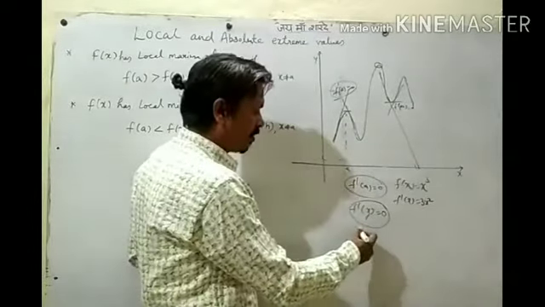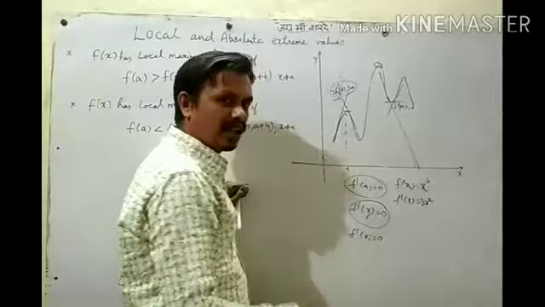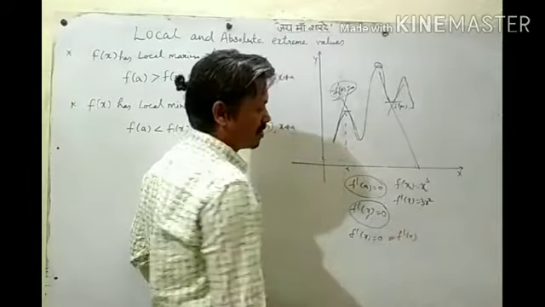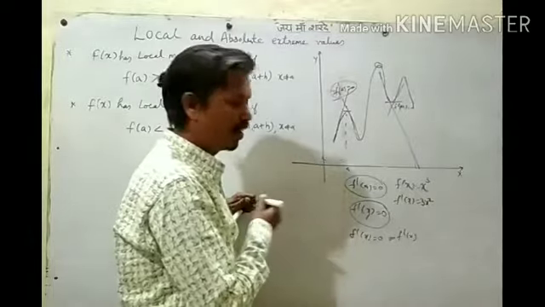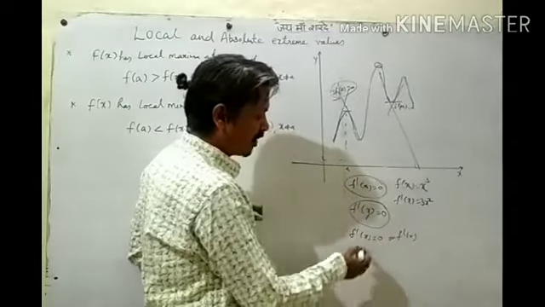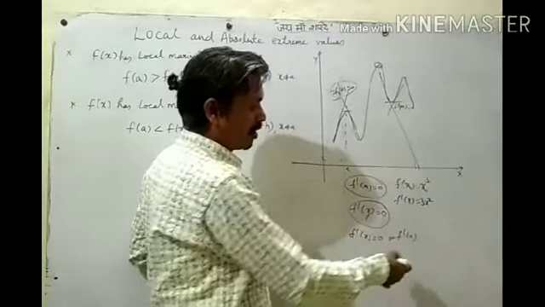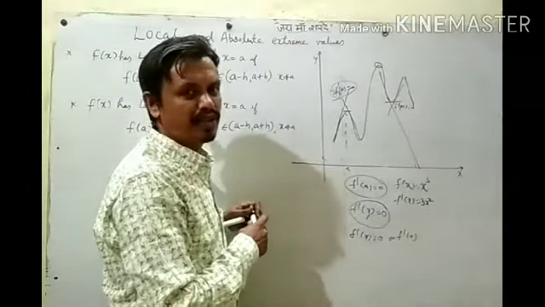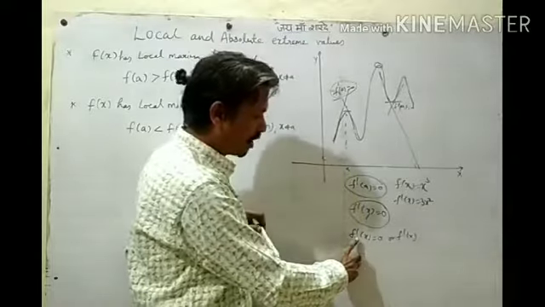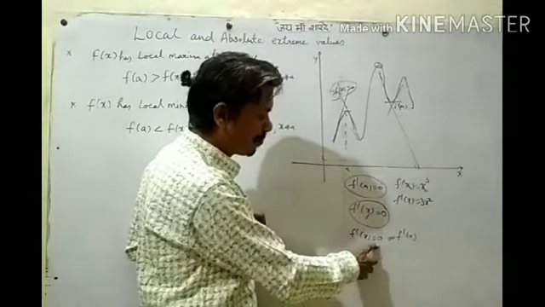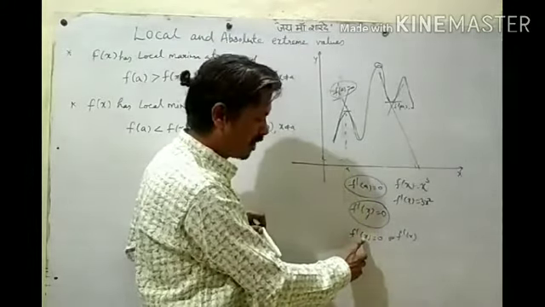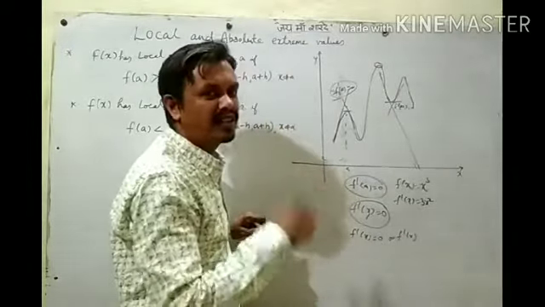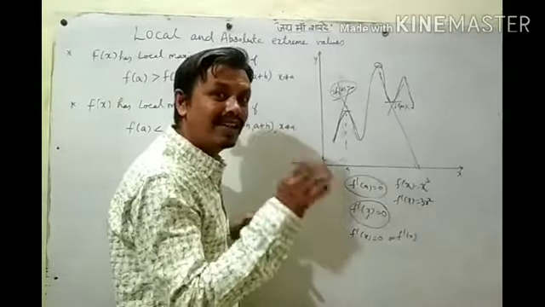The values of x where f dash of x is 0 or f dash of x does not exist are called critical points. The values of x where the derivative becomes 0 or the derivative of the function does not exist are called critical points.